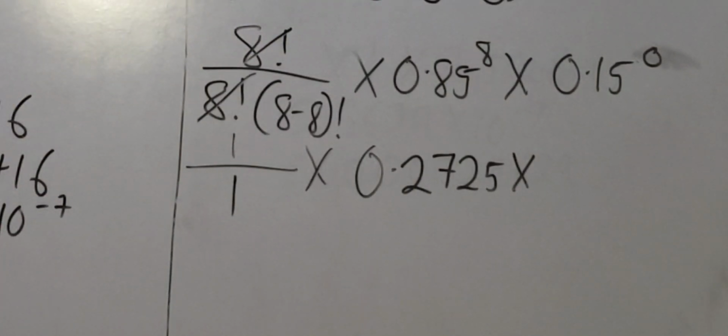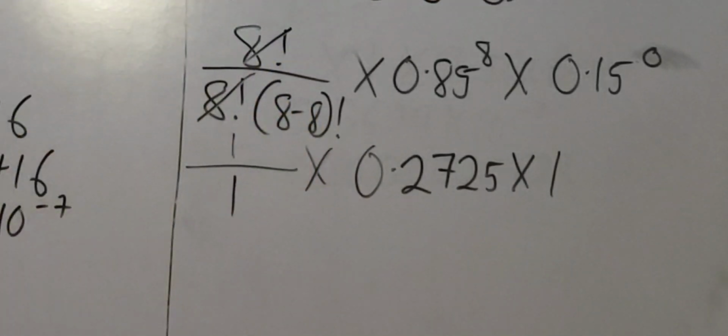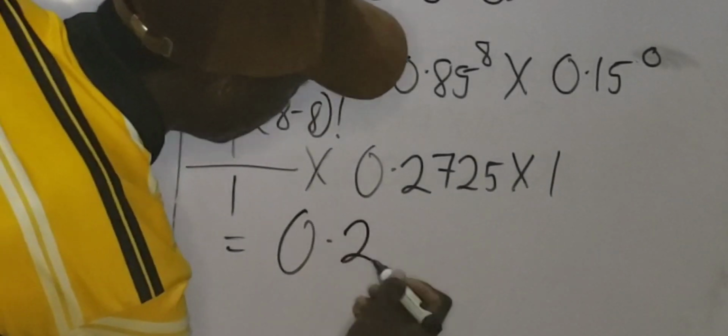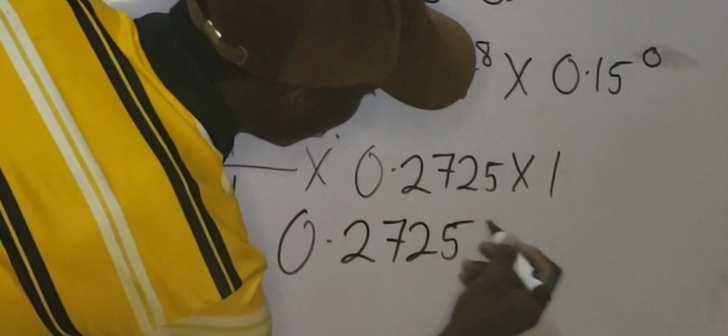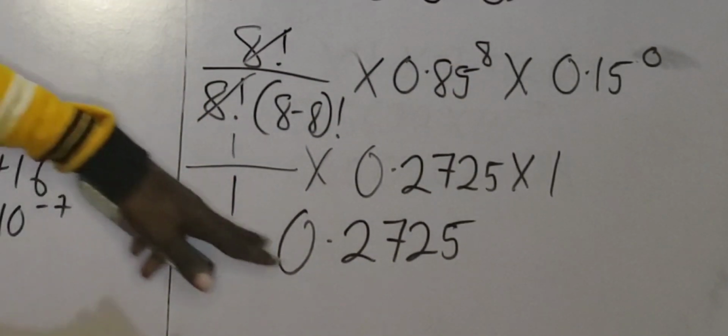According to the law of indices, any number raised to the power of 0 will give us 1. So for this, I'm going to have 1. So the answer to the question is 0.2725 multiplied by 1, which is also 0.2725. Okay, so the probability that all the seedlings will survive is 0.2725.